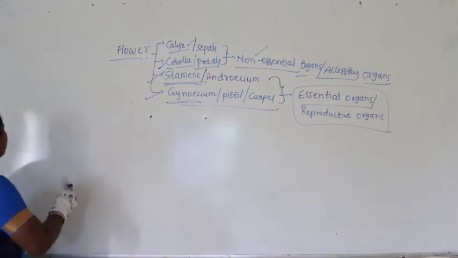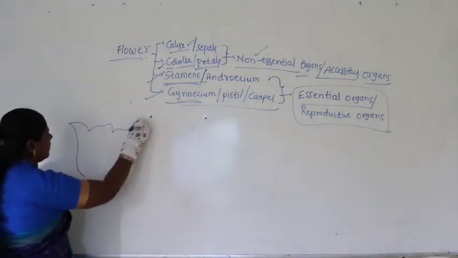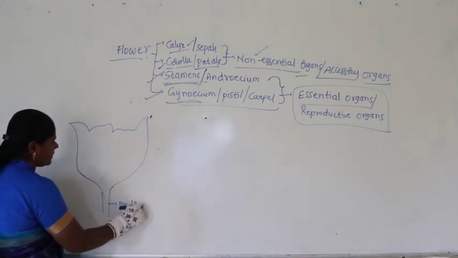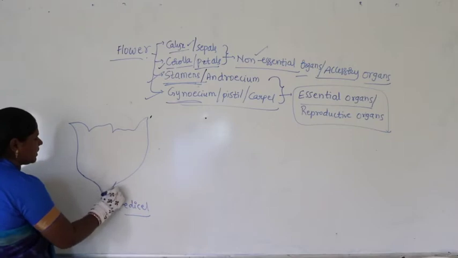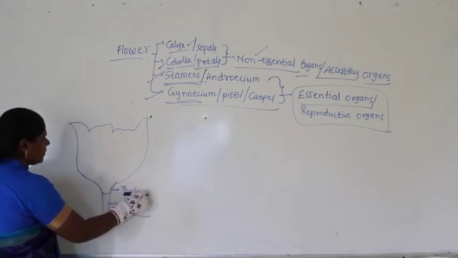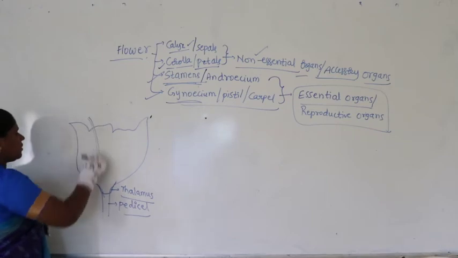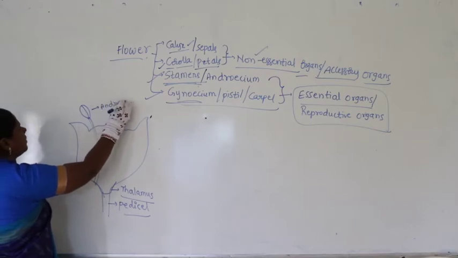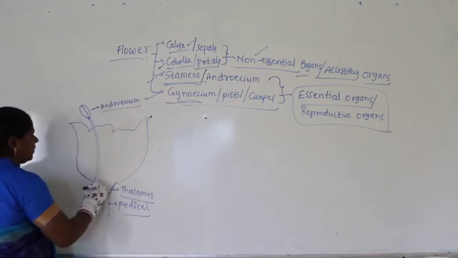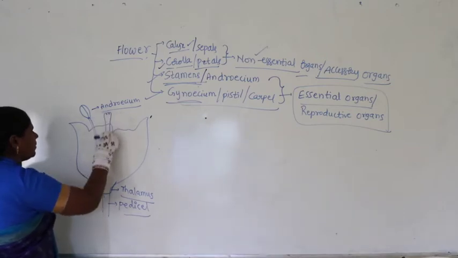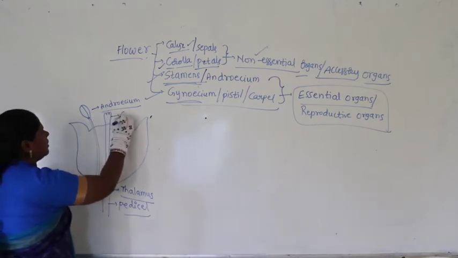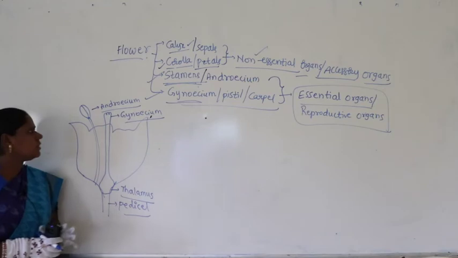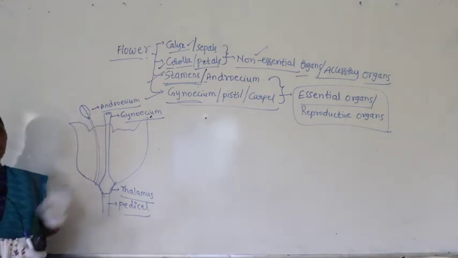Now when we take the flower part, as we discussed earlier, if you look at this flower, the stalk of the flower itself is called as pedicel. The upper cup shaped structure is called as thalamus, and inner to the thalamus what we find is called anther, or this itself is called as androecium, and just beside that the ovary along with the arrangement of a long filament structure, this is what is called as gynoecium. So mainly we find two things: androecium, and the other one is called as what?